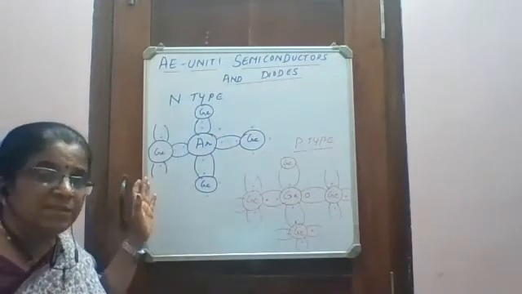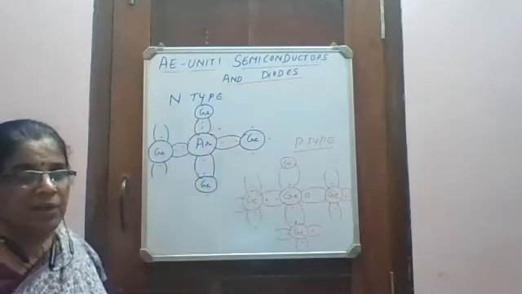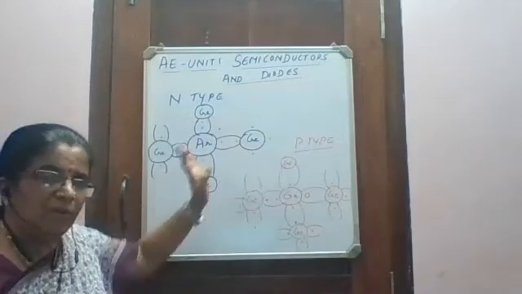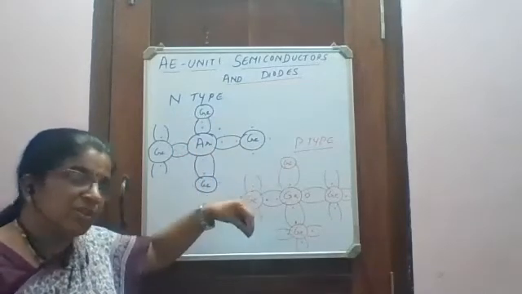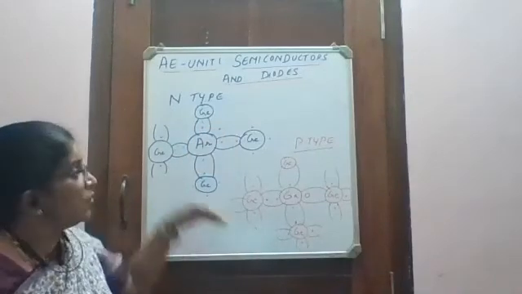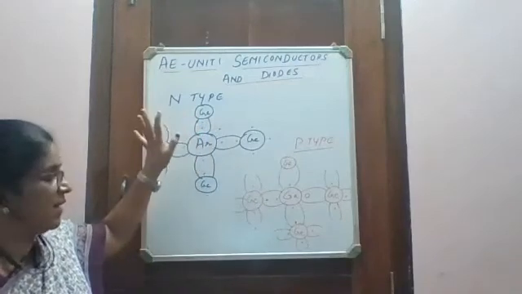So in an N-type semiconductor, more number of free electrons are already available. When the temperature increases, some of the bonds break and they also come out. But when you add an impurity, already free electrons are created. So electrons are more here in case of N-type semiconductor.